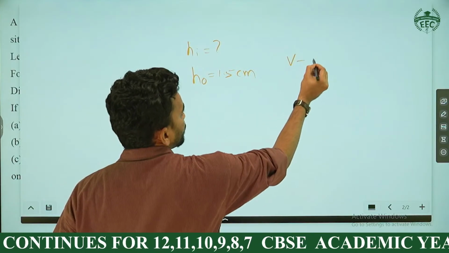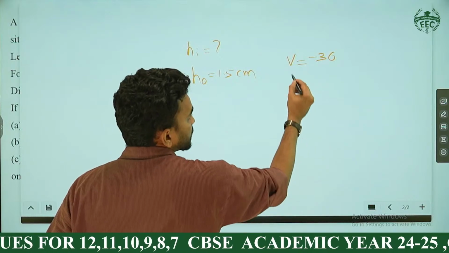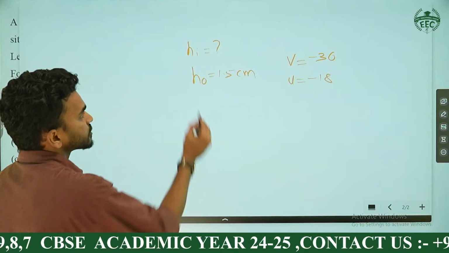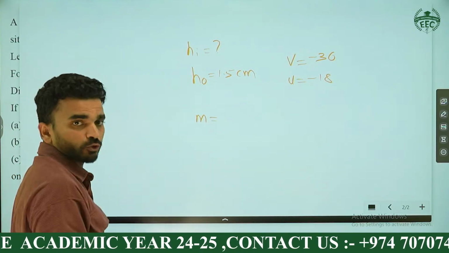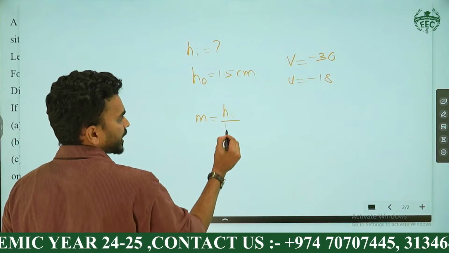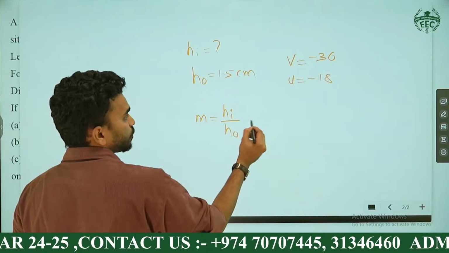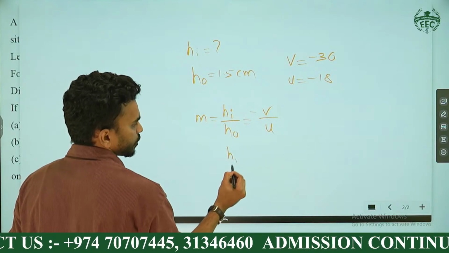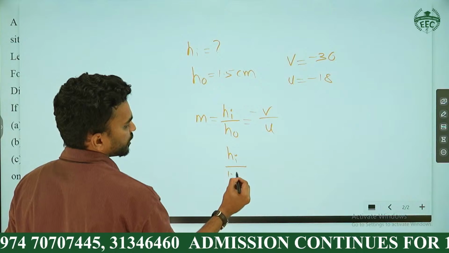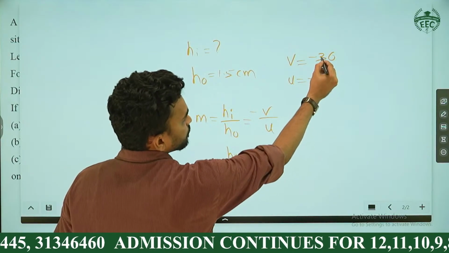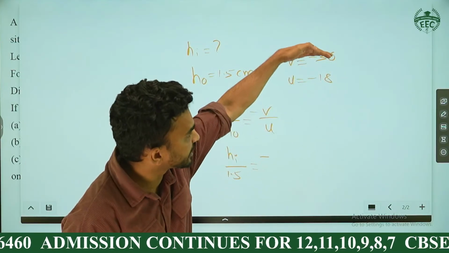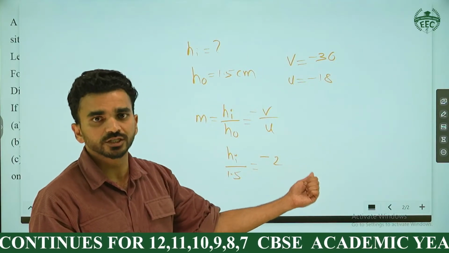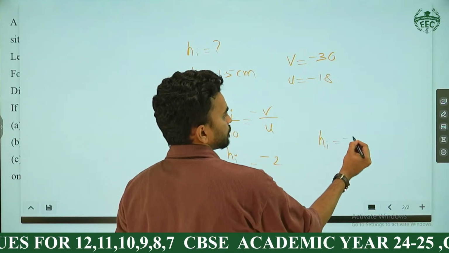Then what's the V value you got? V value, I think you got minus 36, right? V value minus 36, U value minus 18. I'm writing the previous calculations from my mind. The answer is correct, right? Okay, so how will you find HI? Magnification of a mirror, which is HI divided by HO, is equal to minus V by U. HI is asked here. So HI by HO, HO is 1.5, which is equal to minus V by U. V by U is minus 36 by minus 18, right? That part becomes 2. So bring the 1.5 there, you will get 3. So height of the image, you will get minus 3 centimeter.